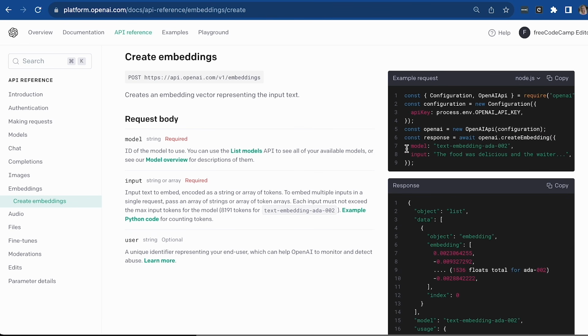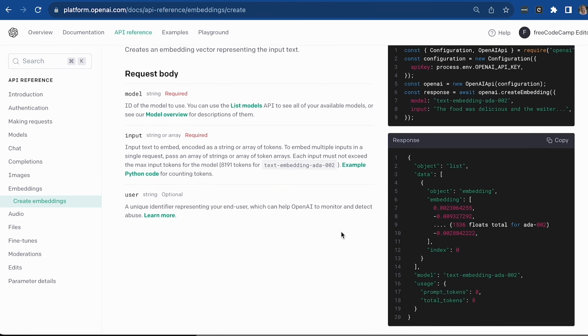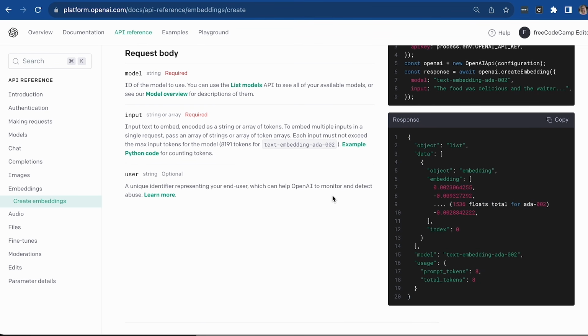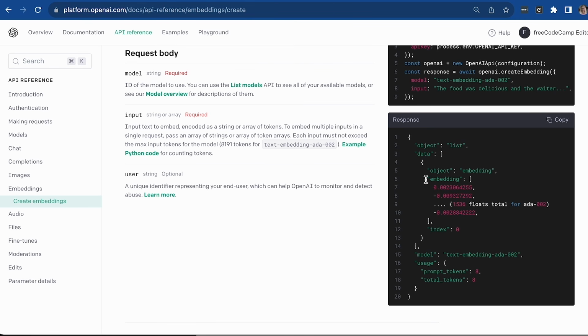That object has to include the model, and it also is going to include the input. So in this case, it is the text that you want to turn into an embedding. So this is the code for doing that, and here is the response, which comes back as an object, and then you would use dot notation to get the data, go into the array in order to get the embedding.